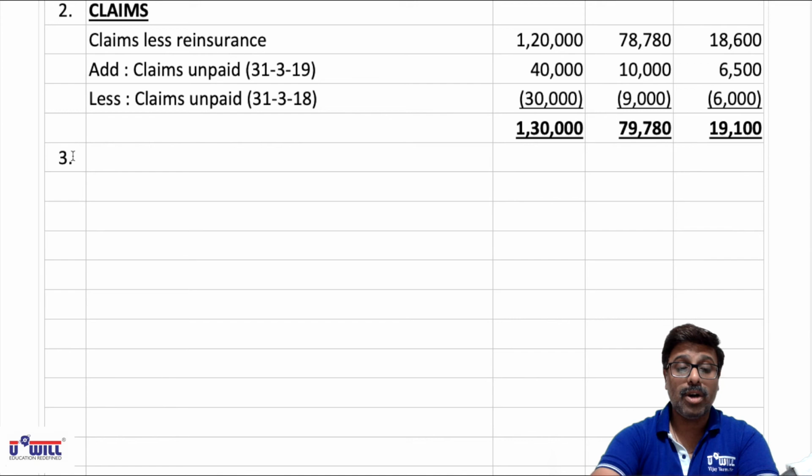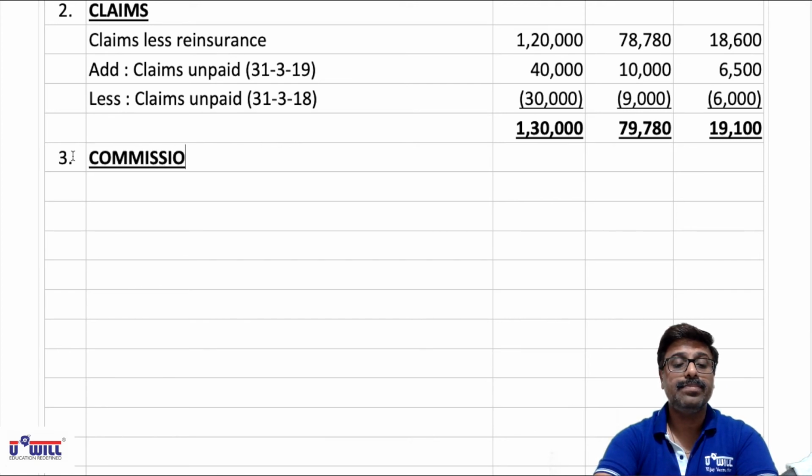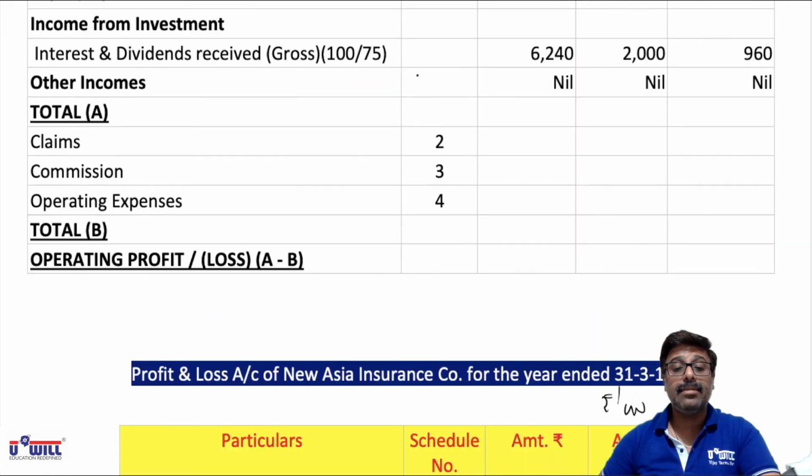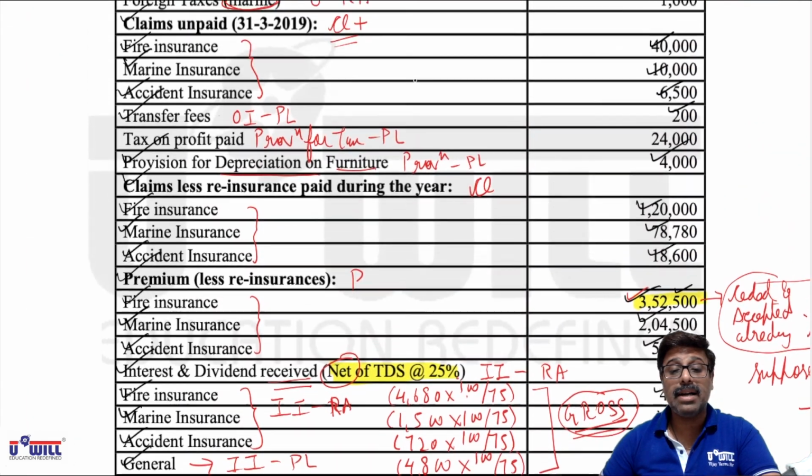Third, we will make for commission. So first we'll start with commission directly. See in the question what item is marked as C.